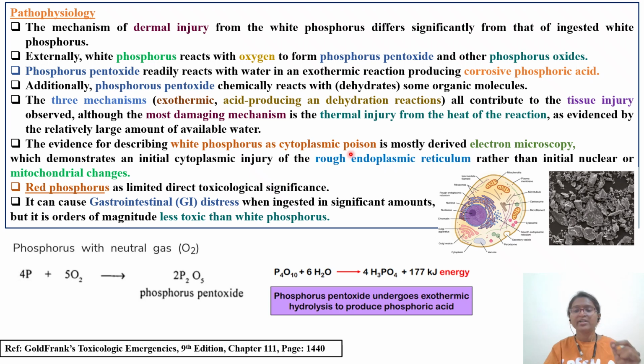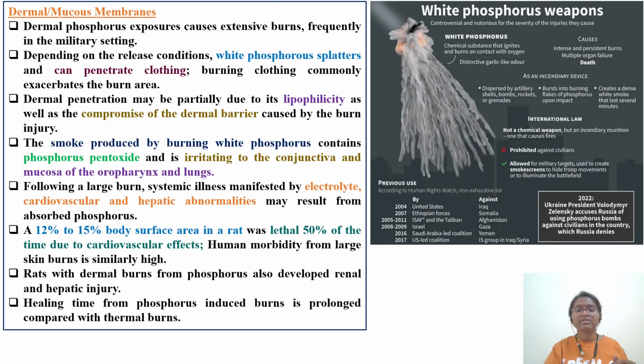And how can you identify it? Only by using electron microscopy will we be able to identify how phosphorus causes cytoplasmic poisoning. These are the different places, the rough endoplasmic reticulum, where it goes and how it causes initial nuclear or mitochondrial damage. Compared to red phosphorus, it is less toxic, as I told you, because red phosphorus is less soluble and majorly causes GI distress, so it is less toxic when compared to white phosphorus.